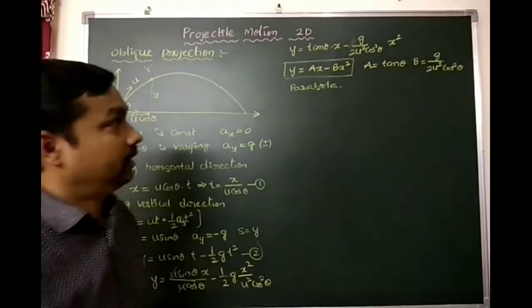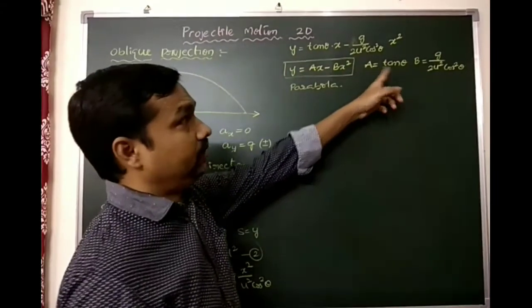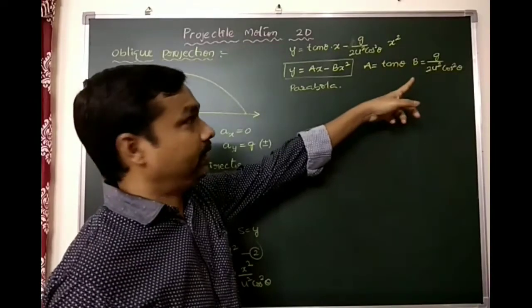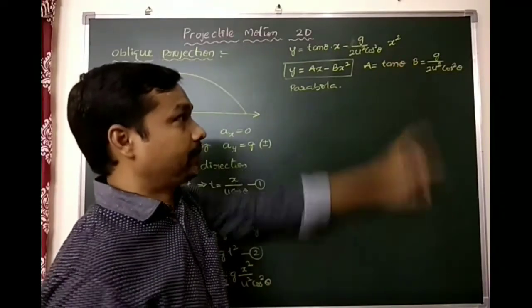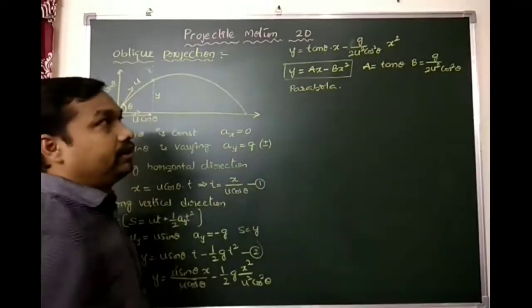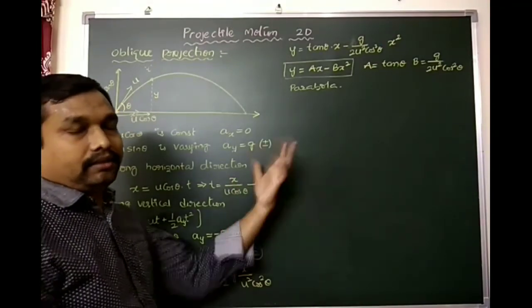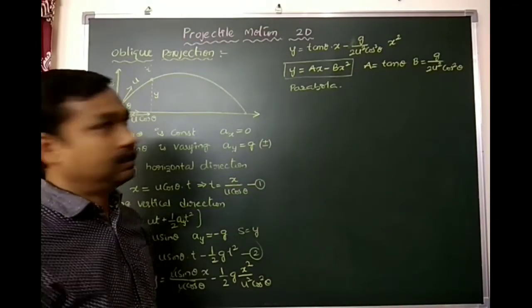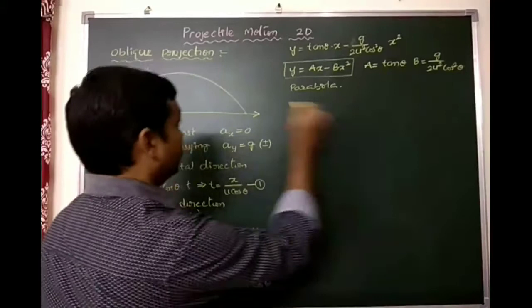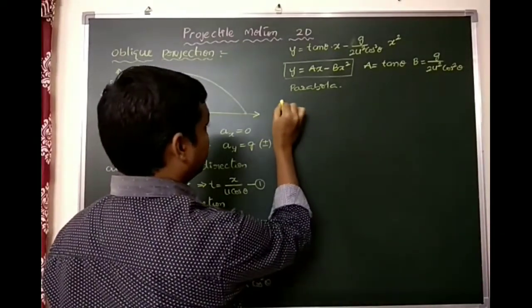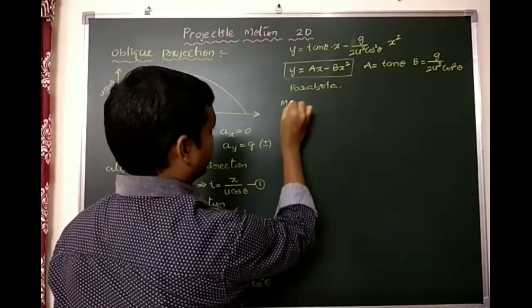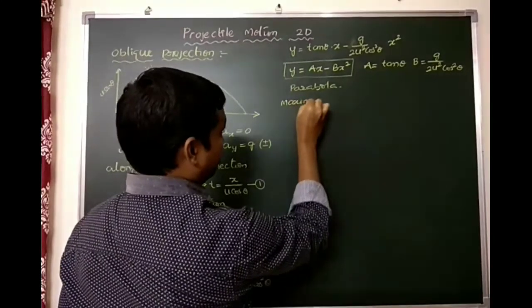Okay, here a and b are the constants. a equals tan theta, b equals g by 2u square cos square theta. Okay, on the basis of this equation we have shortcuts. We'll discuss that in the further continuation. Right now we are going to find the maximum height.